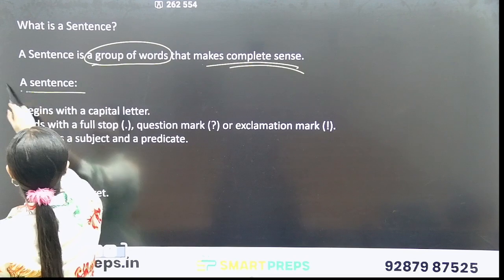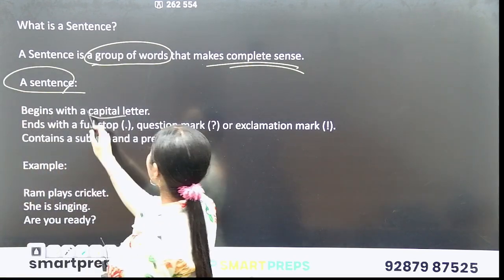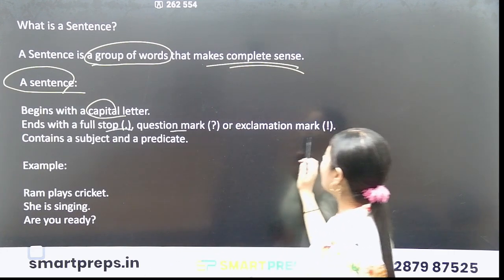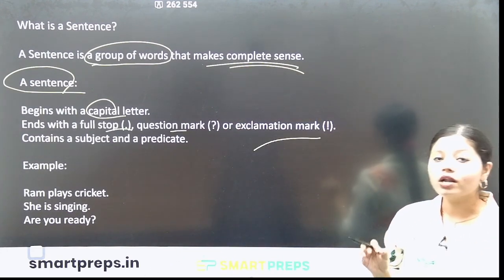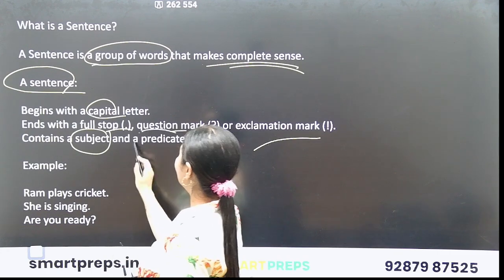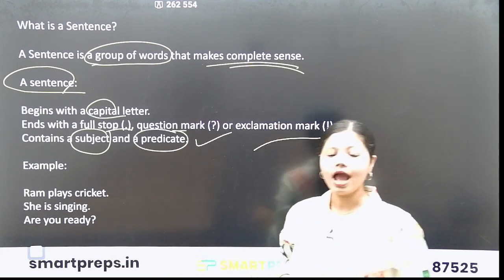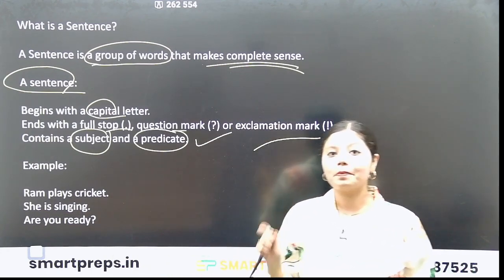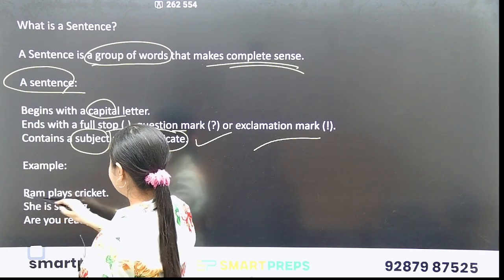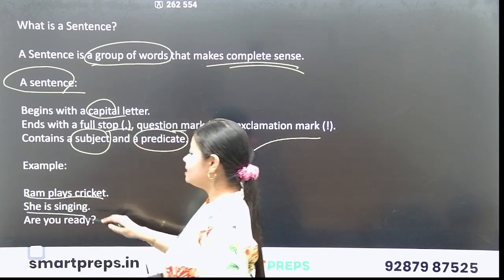Yes, a sentence begins with a capital letter, ends with a full stop, question mark or exclamation mark. It contains a subject and a predicate. Okay, a sentence contains a subject and a predicate. For example, Ram plays cricket, she is singing.